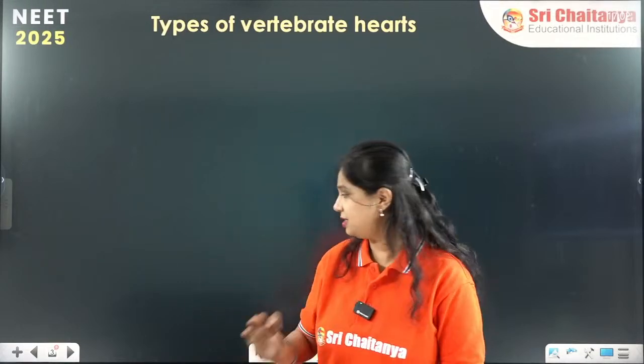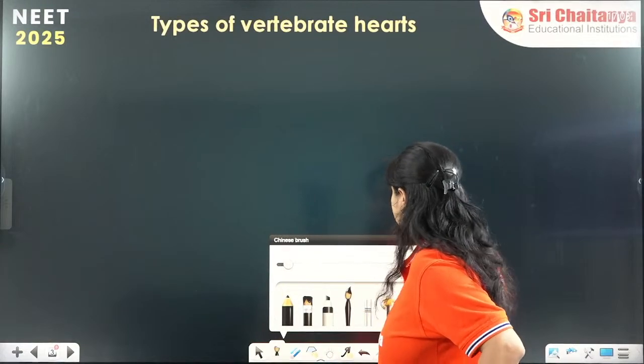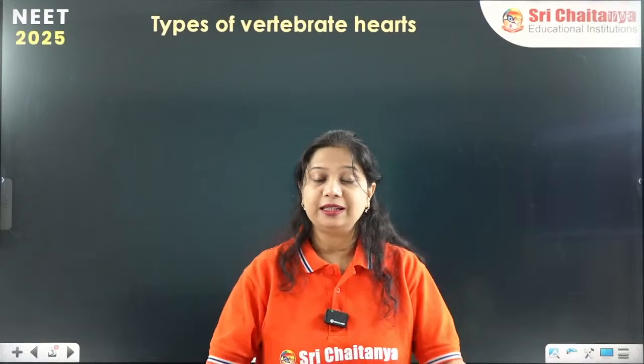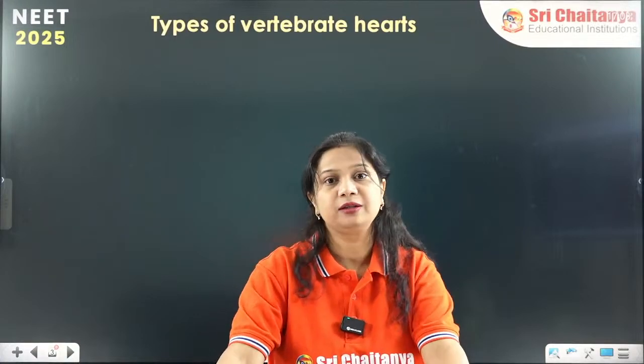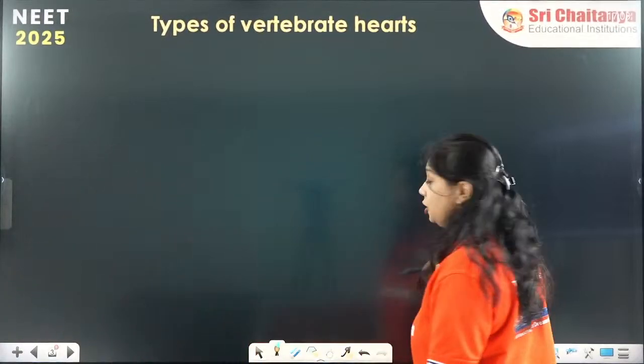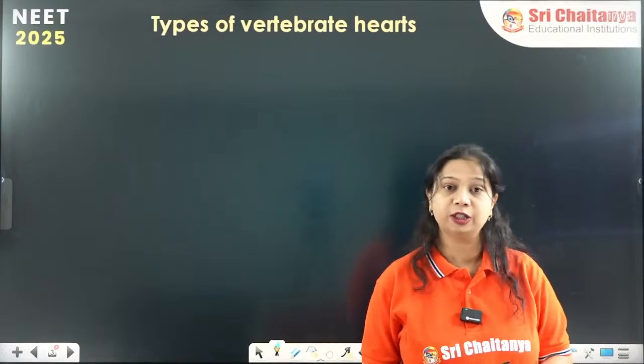So vertebrate hearts, what all we are going to study today. Yesterday we discussed how the vertebrate hearts appear in an organism. In the vertebrates, the heart is usually ventrally located, and the heart is divided into either 3, 2 or 4 chambers. So let's see the different patterns of vertebrate heart. The vertebrate heart shows different types of chambers, different types of partition and different patterns of circulation of the blood through them.